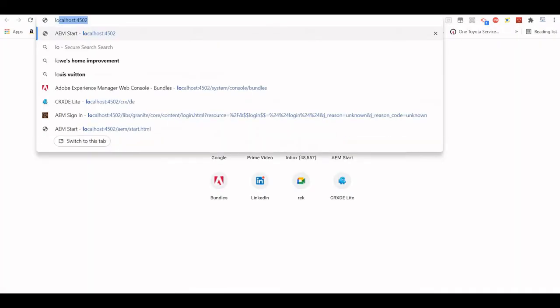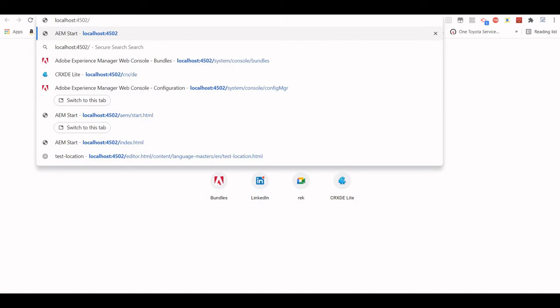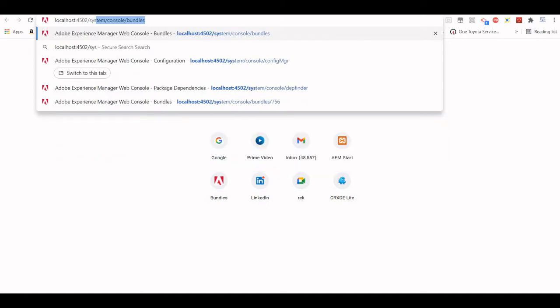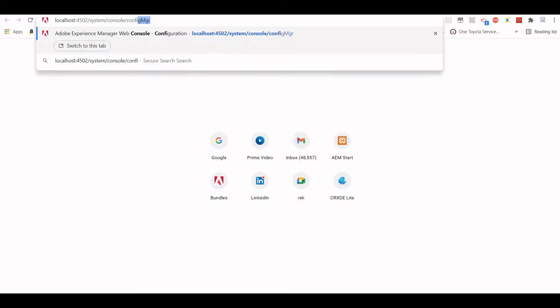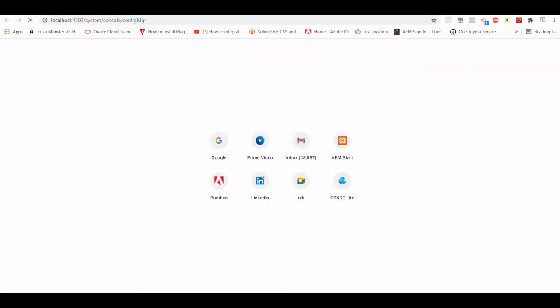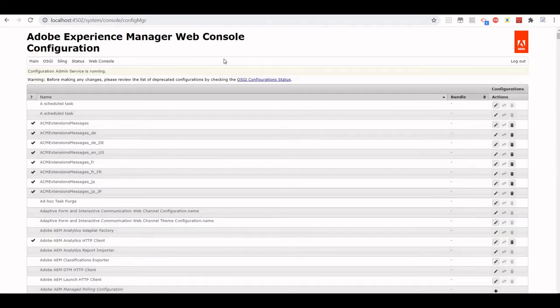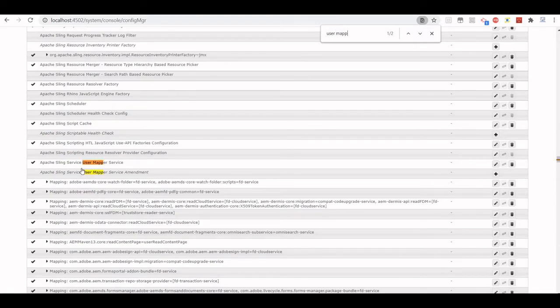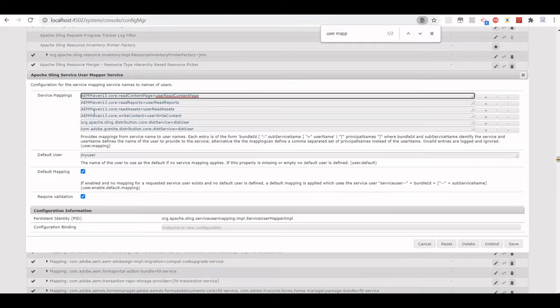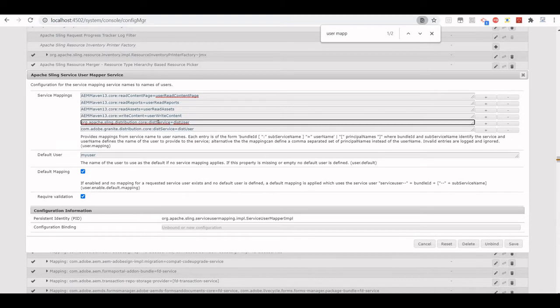If I go back to my system console, config manager, I'm going to my author instance config manager, and I'm searching for this service user mapper service. We have given this service user mapping. So basically this Apache Sling Distribution core dist service.